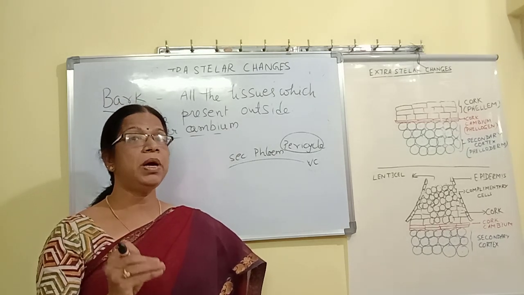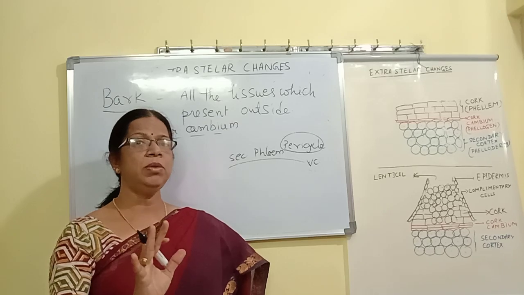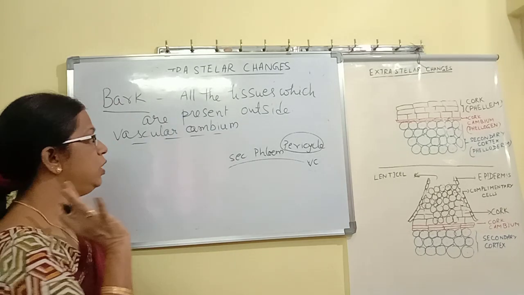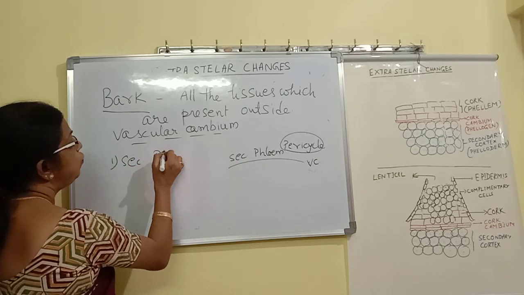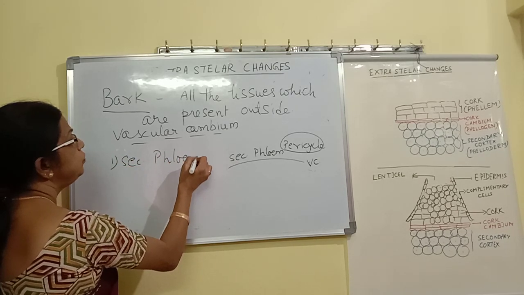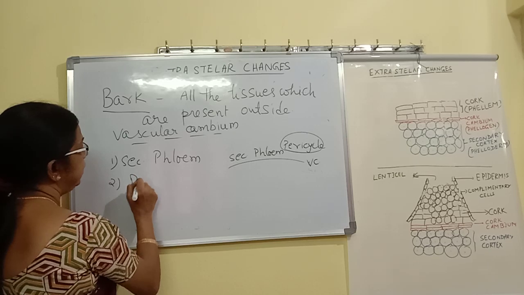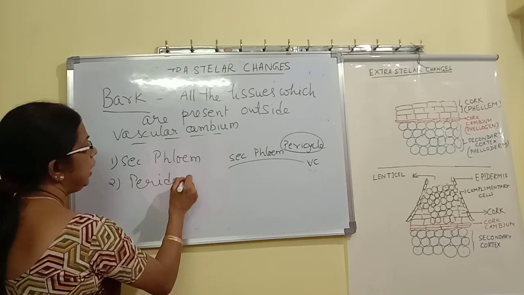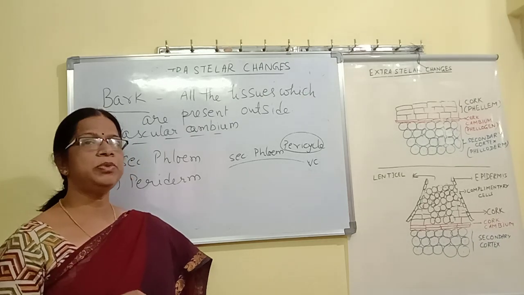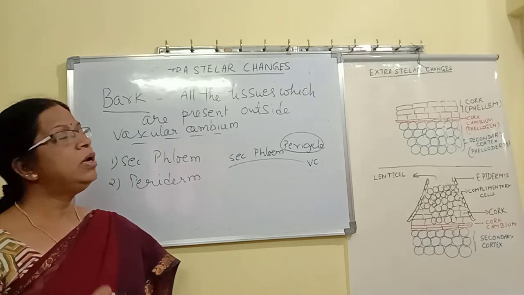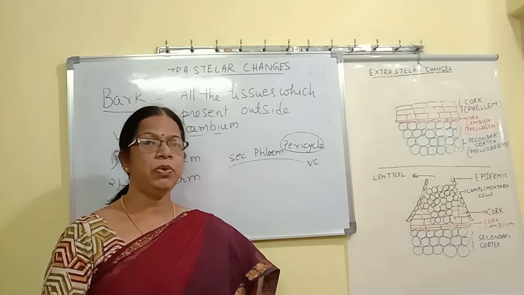So finally in the bark, it consists of two important parts, two tissues. So what are they? Bark consists of secondary phloem and periderm. We can give these two tissues. For any examination purpose, suppose you get a question on what is a bark and what are its components.